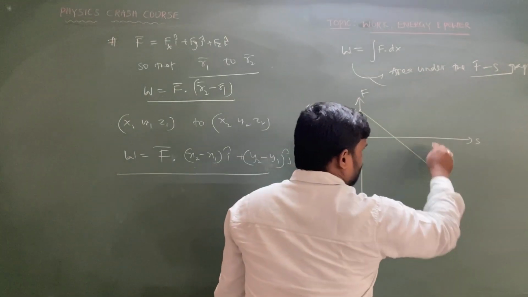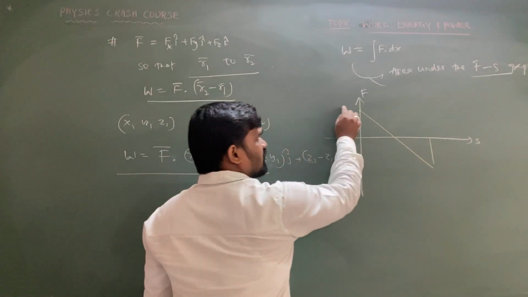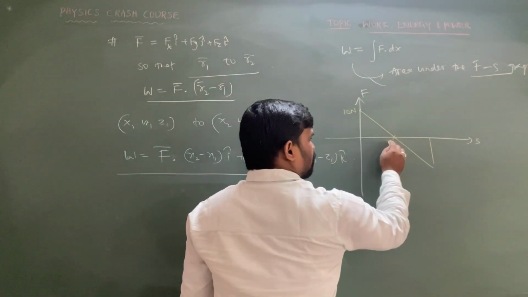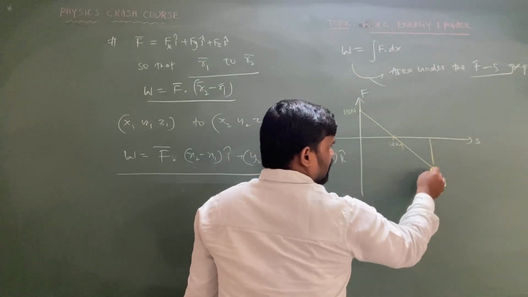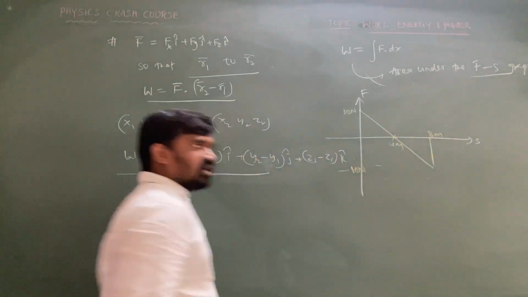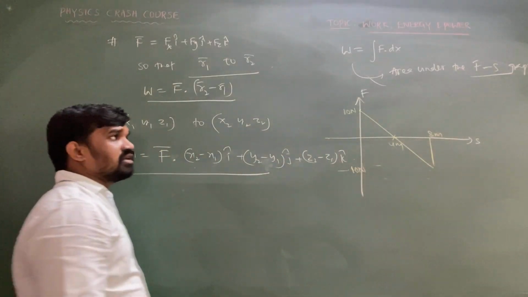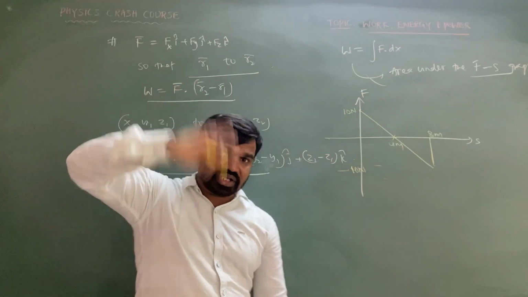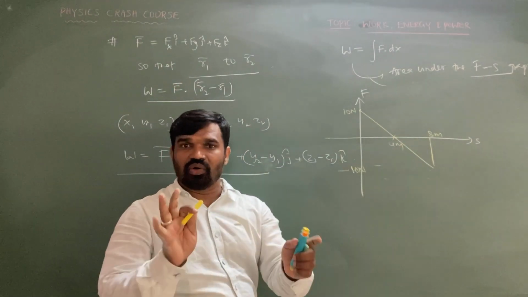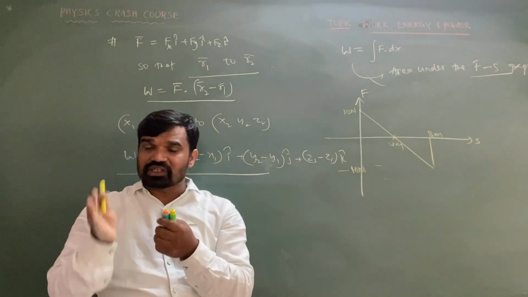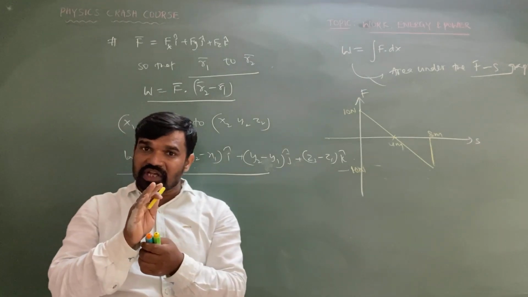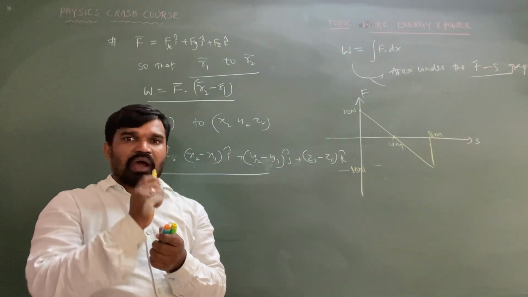For suppose I am giving one example here. There is a 10 Newton force acting which displaces up to 4 meter. And again there is a minus 10 Newton and here they gave 8 meter. They are asking to calculate the work done. Sir, work done is a scalar quantity, so total area above the axis plus below the axis? No, wrong. Because work done is positive when force and displacement are in the same direction. Work done is negative when force and displacement are in opposite directions.